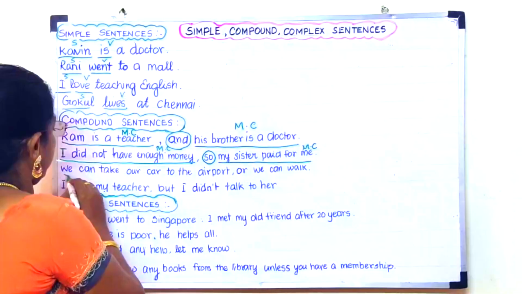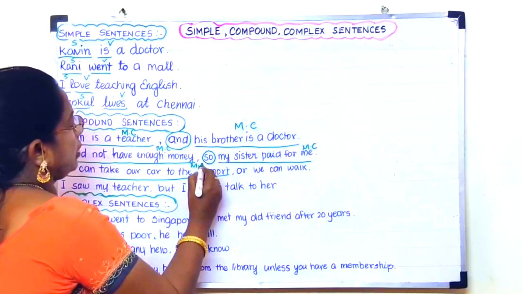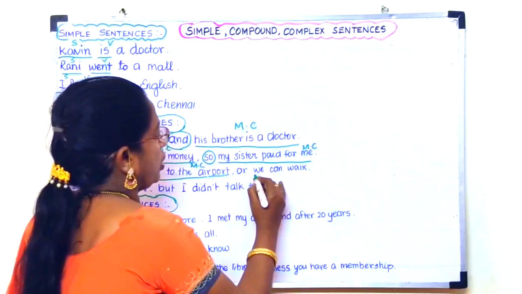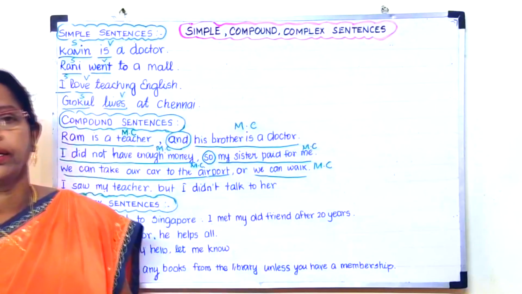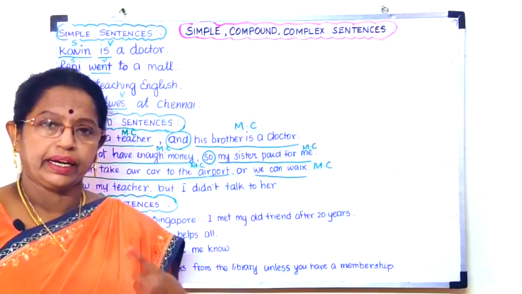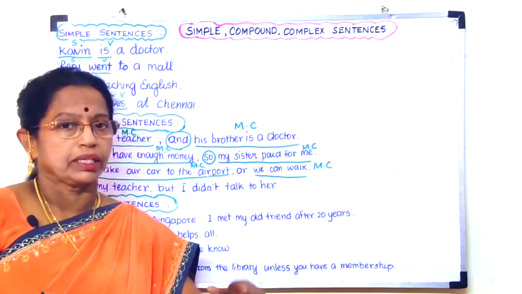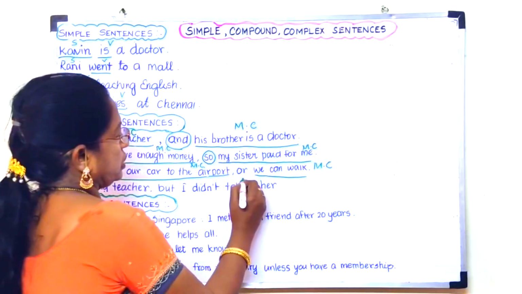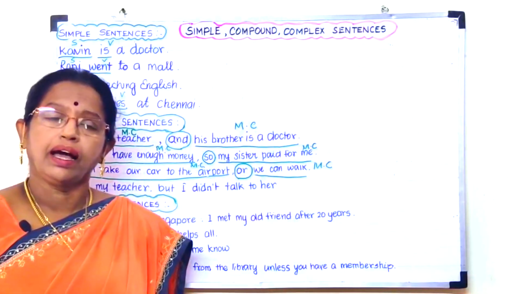Here you see, we can take our car to the airport. This is a main clause. It gives a complete meaning. And then we can walk. This is also a main clause. So there are two main clauses. These two main clauses are connected by a coordinating conjunction to form a single sentence. ஒரு single sentence form ஆகிற மாதிரி அங்க அந்த ரெண்டு main clauseையும் ஒரு coordinating conjunction connect பண்ணுது. So these two clauses are connected by a coordinating conjunction or.